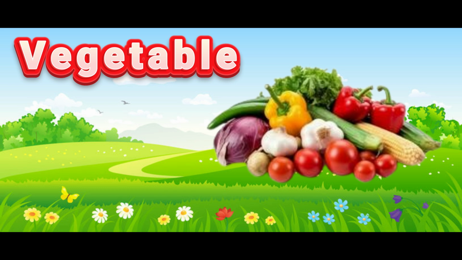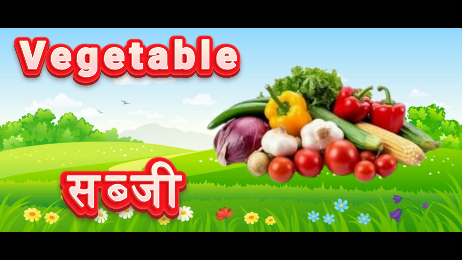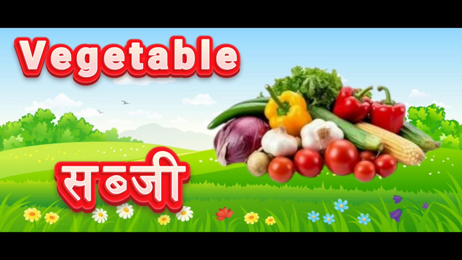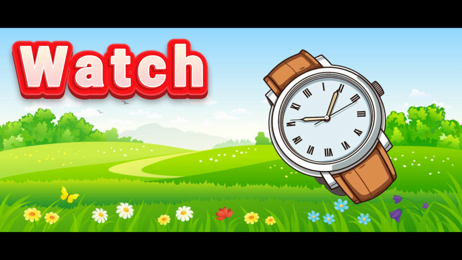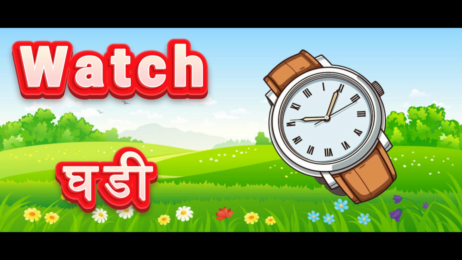V for vegetables. Vegetable means sabzi. W for watch. Watch means ghadi.